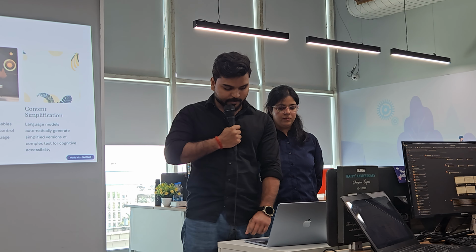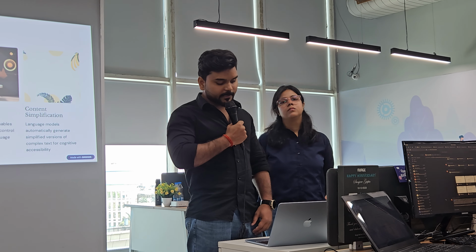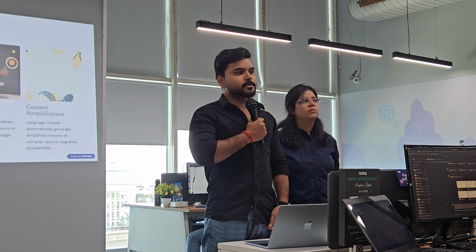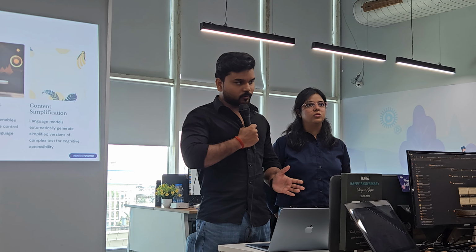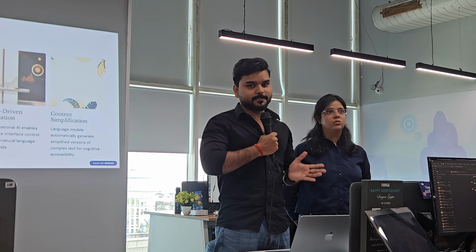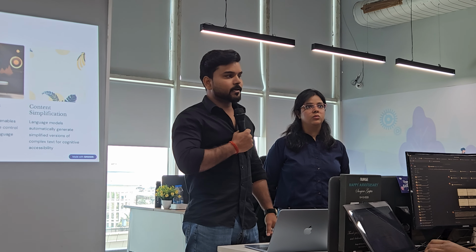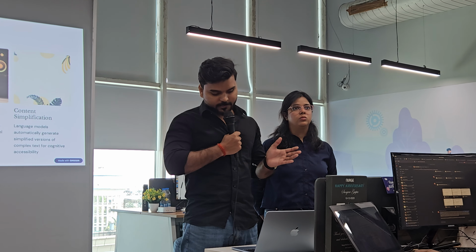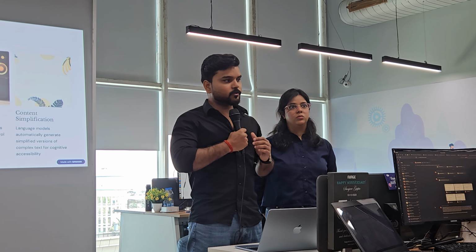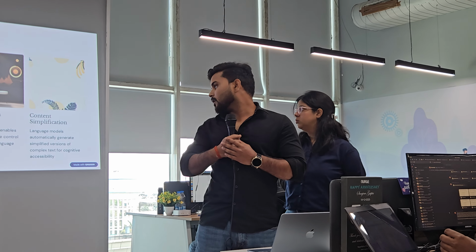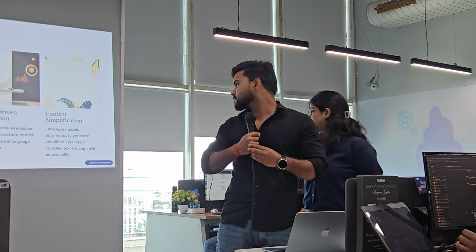Next is voice-driven navigation. Voice-driven navigation means some users are unable to interact with our application using their hands, or have some kind of disability. So they can control or navigate your application using voice commands. There are AI models that can interface using natural language.